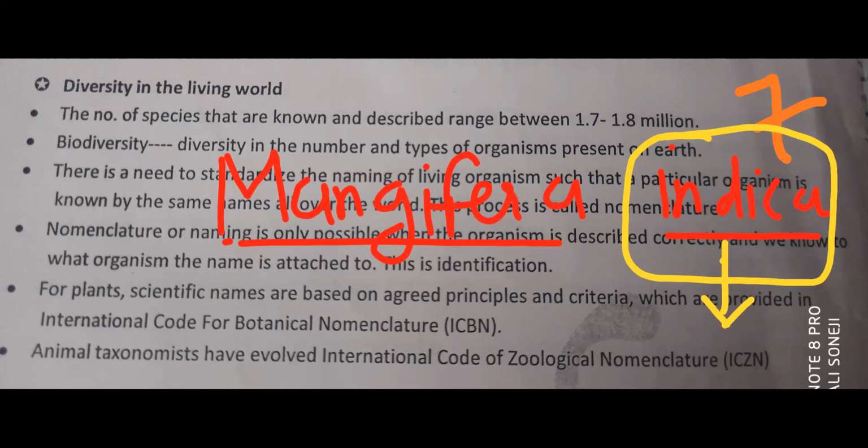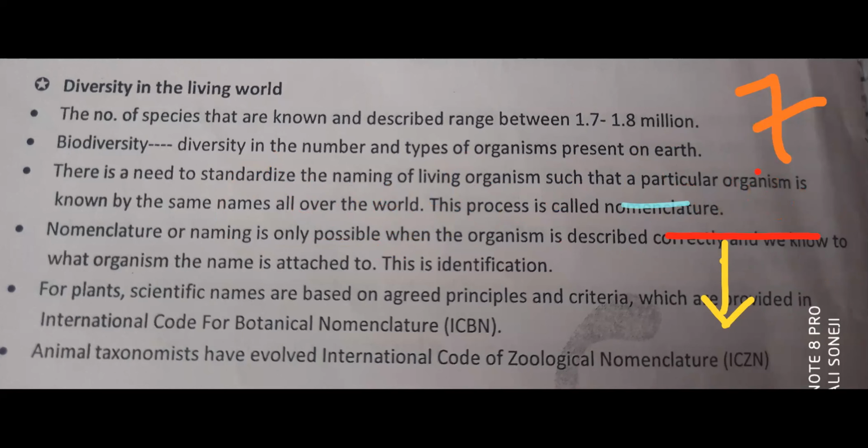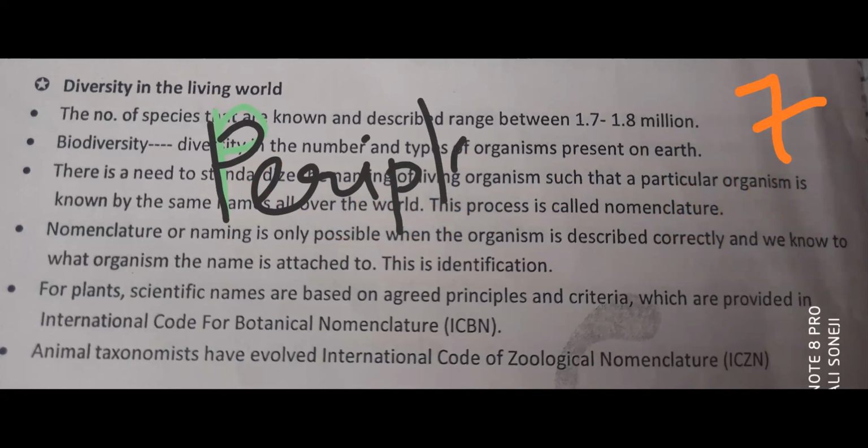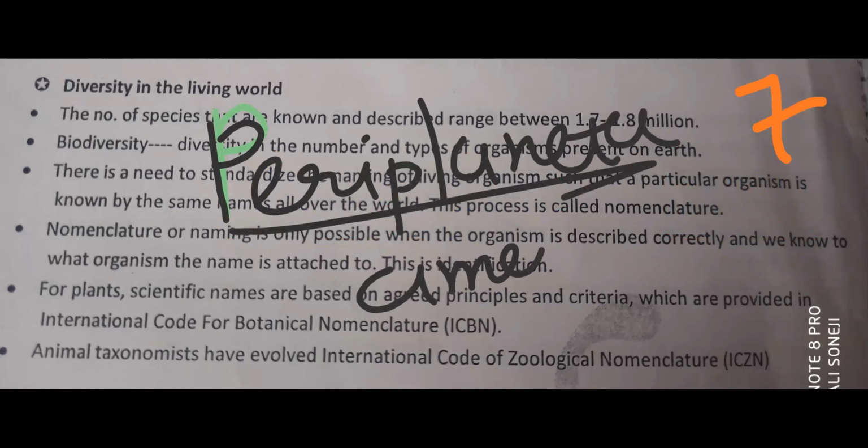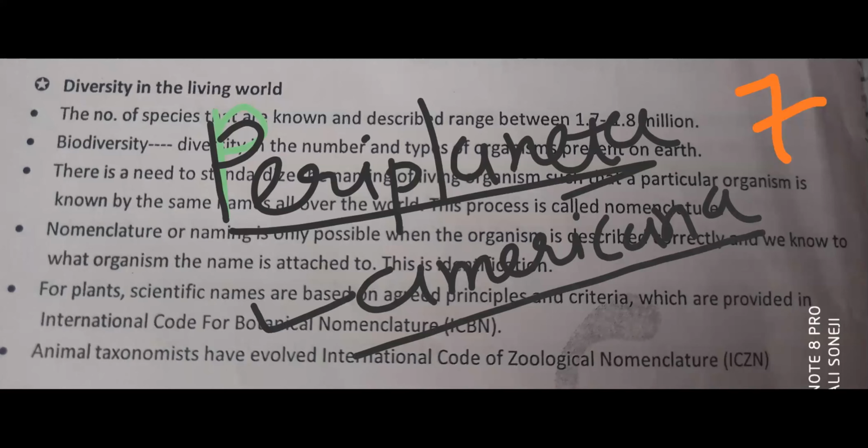Like that, one more example is the cockroach. Cockroach scientific name: Periplaneta americana. Can you tell me what this name suggests? Americana, place of origin, correct.